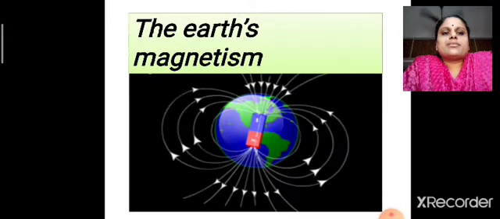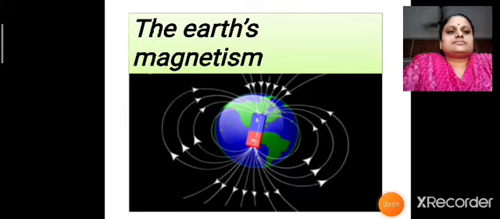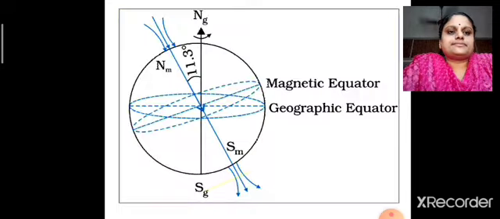Now let us discuss the Earth's magnetism. The Earth's magnetism is due to the presence of molten iron present inside the Earth's crust. We know the geographic north and south poles of the Earth. So a line joining the geographic north NG and geographic south SG is called the axis of the Earth. And the geographic equator is also shown in the figure.